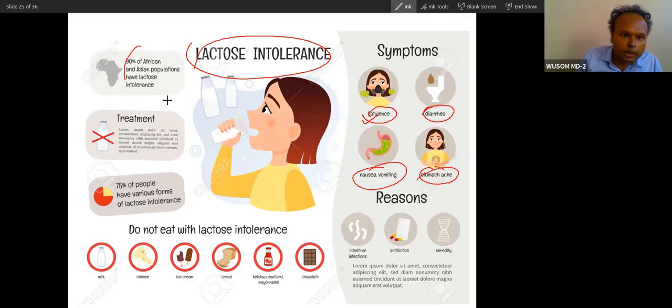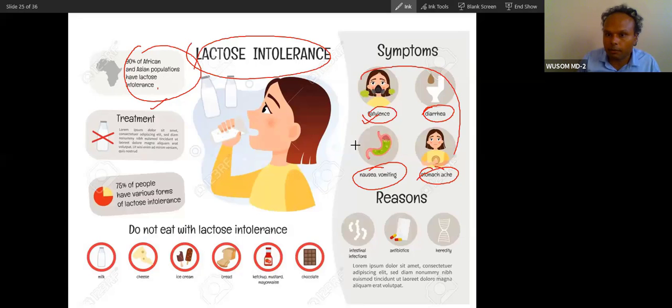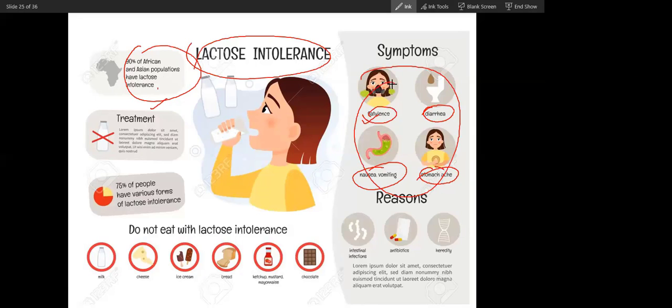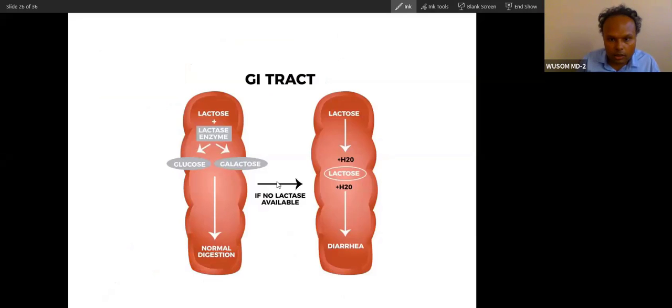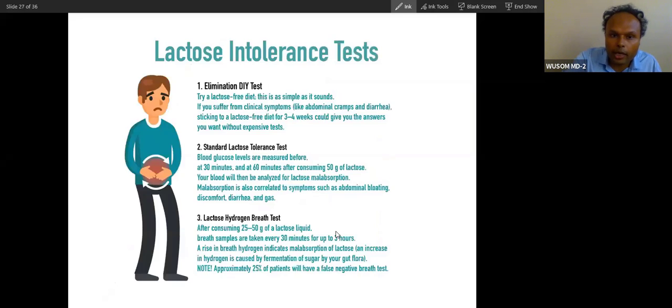About 90% of the American and Asian population have lactose intolerance. They say that after they grow up, it develops. This is the general presentation, but a newborn baby will have a similar presentation. So what do you do? You avoid milk in that baby, because it will cause diarrhea. We avoid milk and do elimination.